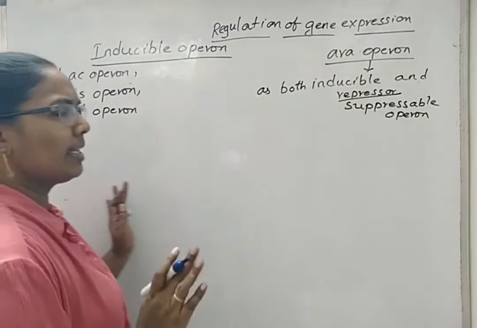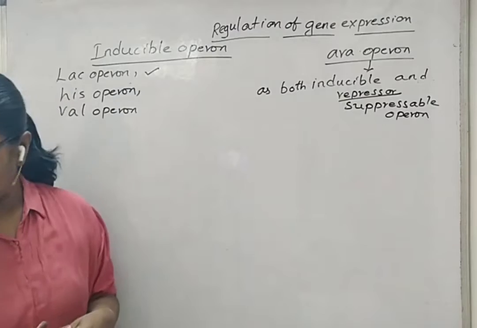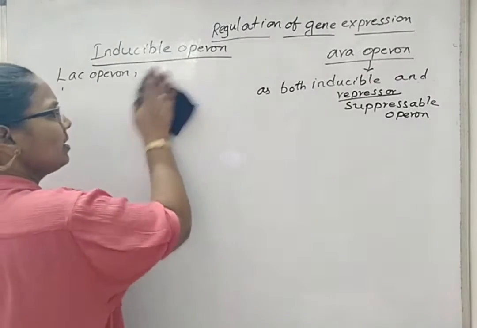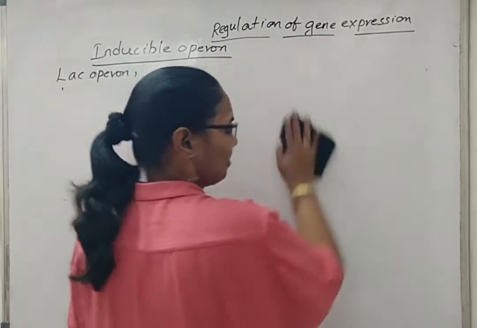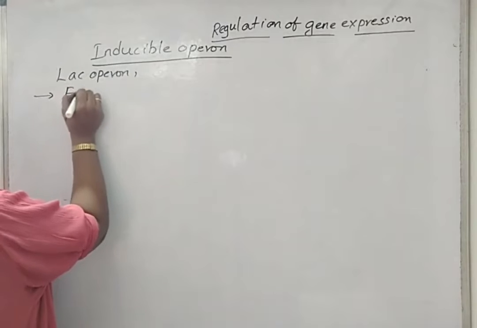So these are just the examples given. Now we will see in detail about the lac operon and the tryptophan operon. We will take two examples of those and see the explanation. In the case of the lac operon, E. coli has the lac operon.